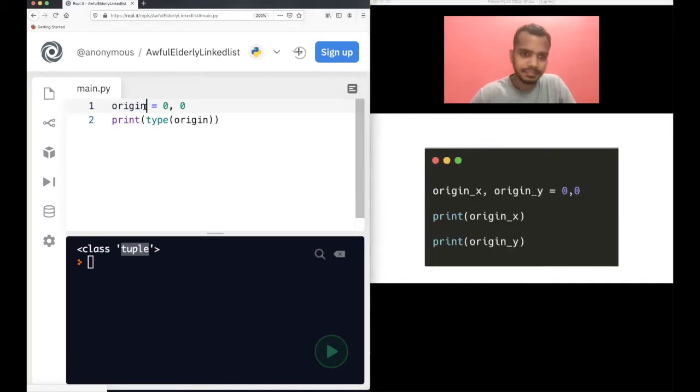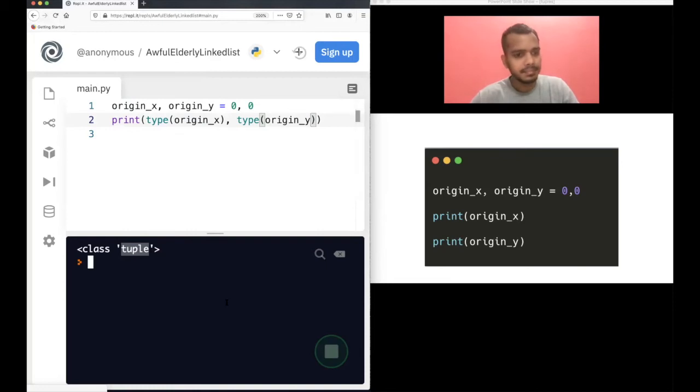The next question is quite more interesting. Now let's do this: origin X, origin Y. Is this still a tuple or not? I have defined two variable names, origin X, comma, origin Y, and then I have made it equal to 0, comma 0. Is it still a tuple or not? Let's find out the type of origin X and origin Y. See what is the answer. It is telling both are of class int. That is, both are integers. So it's not a tuple, both are integers.